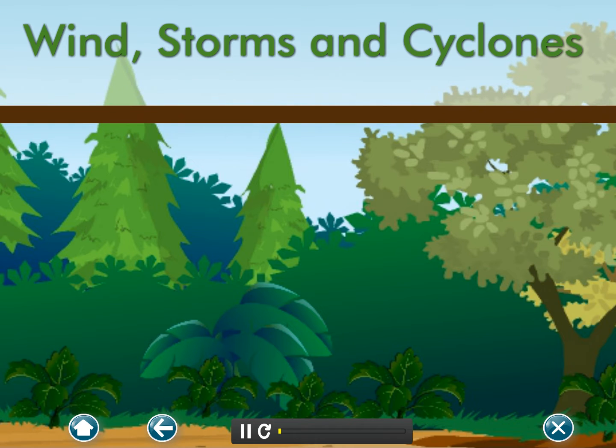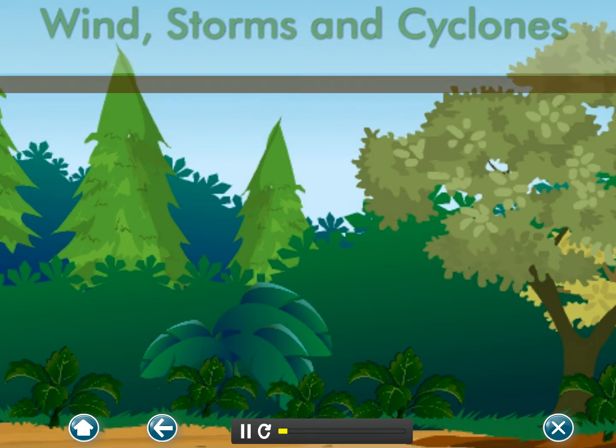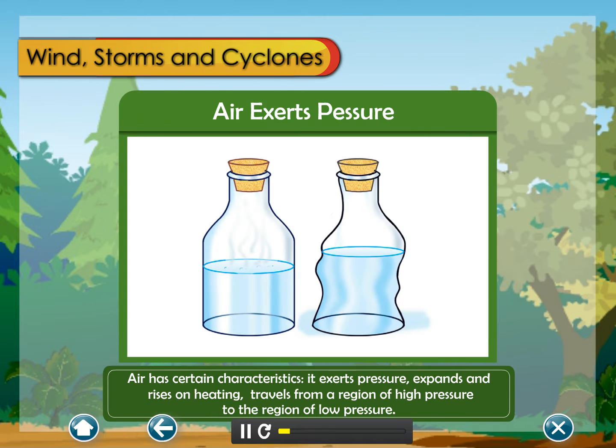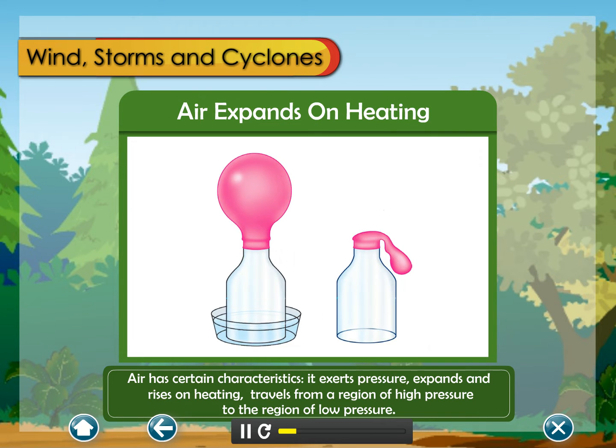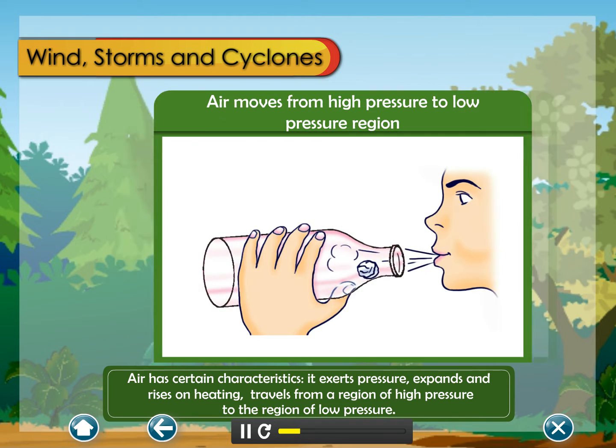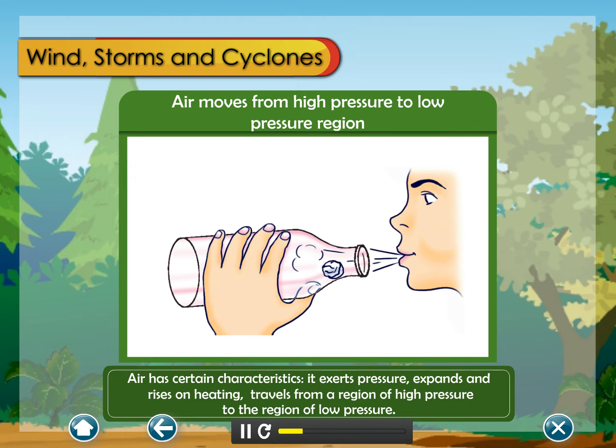Hello, children. Let us learn about wind, storms, and cyclones. Air has certain characteristics. It exerts pressure, expands and rises on heating, travels from a region of high pressure to the region of low pressure.